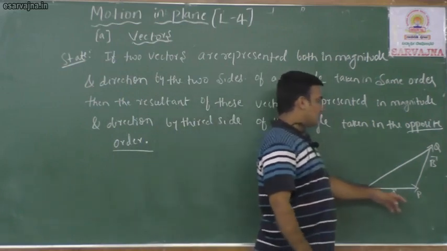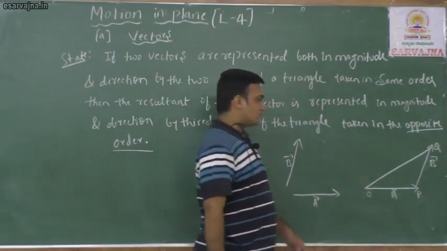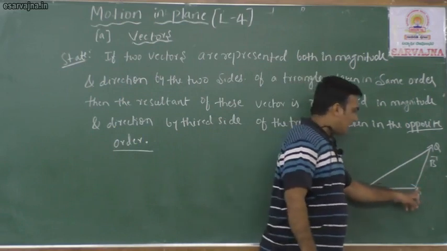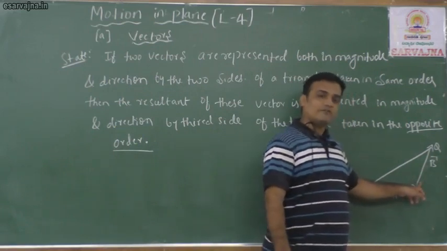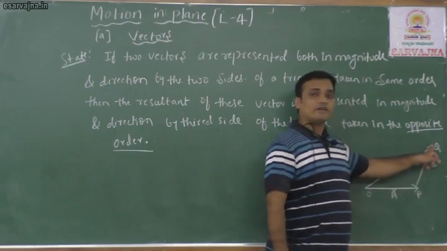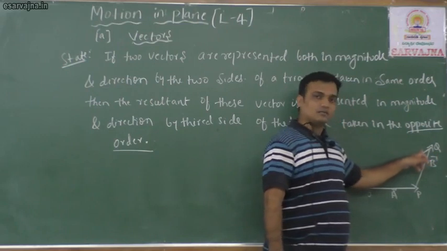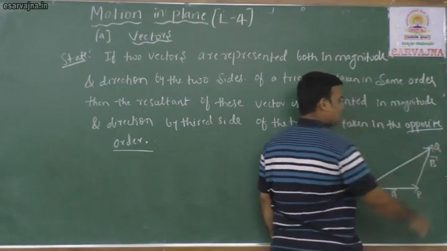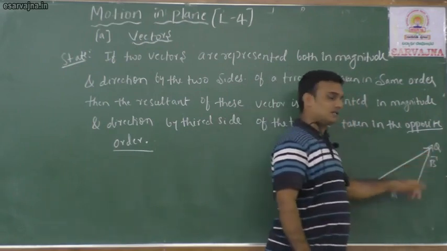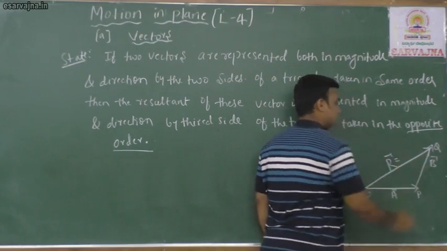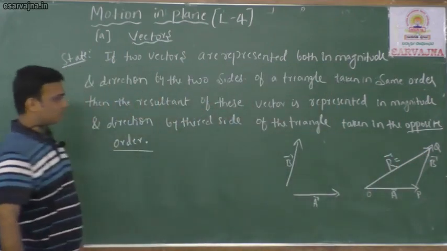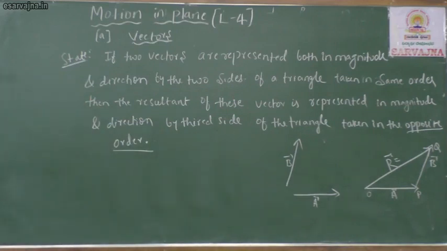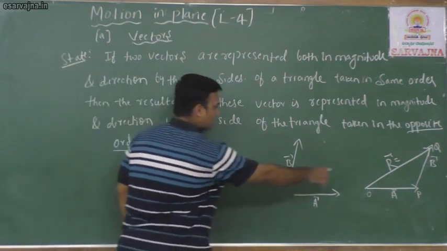Opposite order means what? I said addition of vectors is possible by the head-tail method. The head of vector A should coincide with the tail of vector B. But the resultant is in opposite order, so you should take the direction like this. This is the direction of the resultant. We have to find out the resultant. It is very simple. Say, what is the resultant?